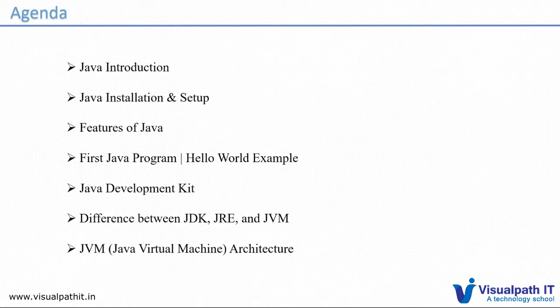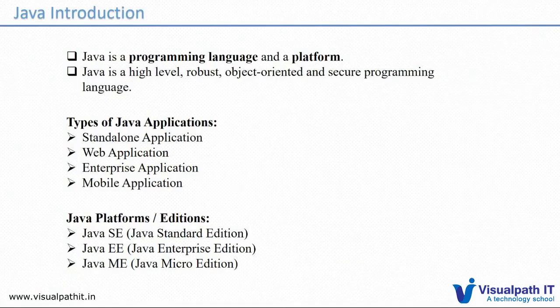First, we can start with the Java introduction. So what is Java? Java is a programming language and a platform. What is a programming language and what is a platform? What is the difference between both of them? A programming language is what we discussed earlier, like converting structured English to bytecode, getting a response from the OS, and returning it in readable format of English. These kinds of things happen in programming languages like C, C++, and Java as well. And the platform is more about providing a runtime environment for the program we are writing.